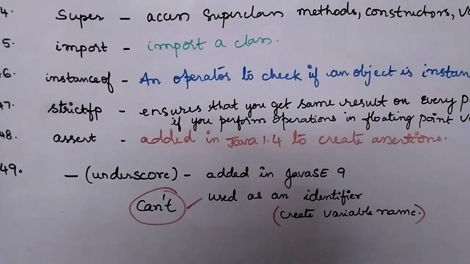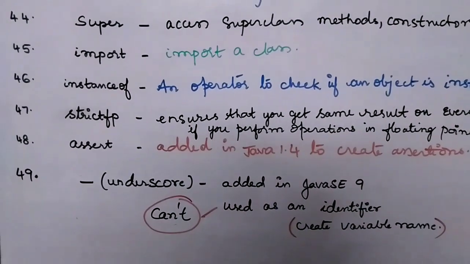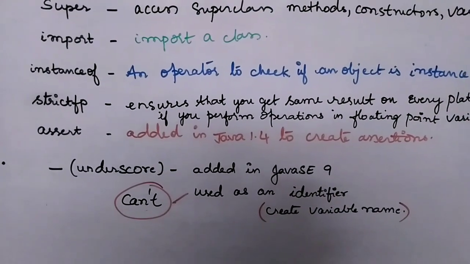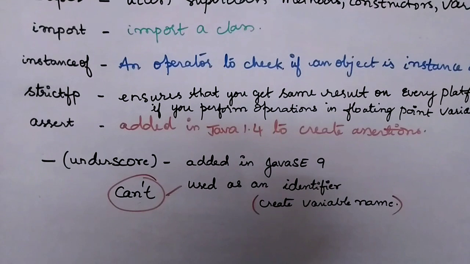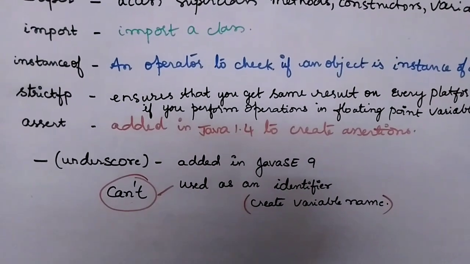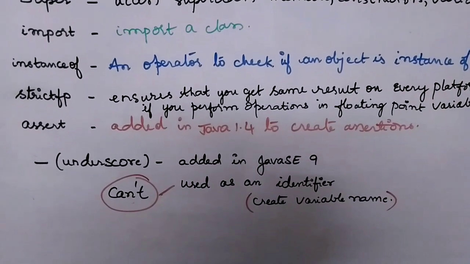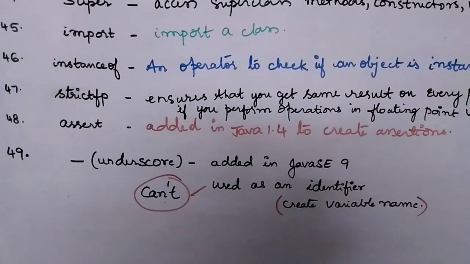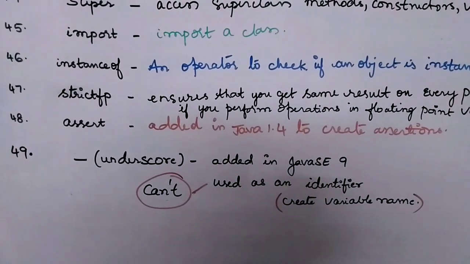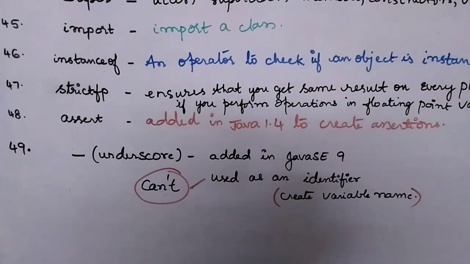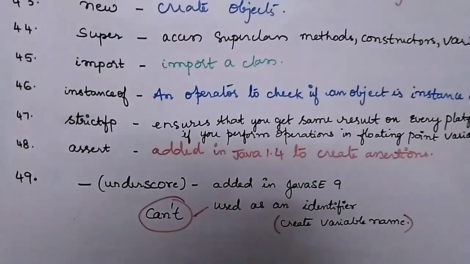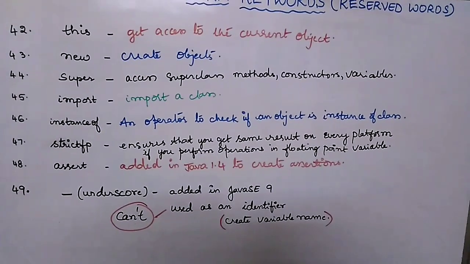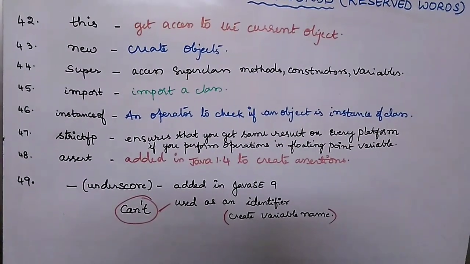And the next keyword, which was added in Java SE 9, is underscore. Simply an underscore. In earlier versions we used to use underscore for creating variable names, but after Java SE 9, when it was introduced as a keyword, you cannot use it. Your program will not compile if you use underscore to create variable names, because it's a keyword. Okay, so these are the 49 keywords that are used and have some functionality.